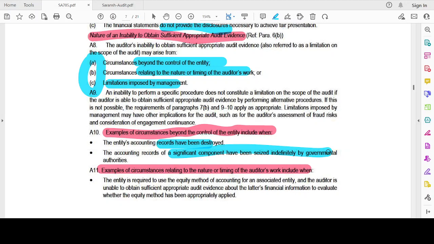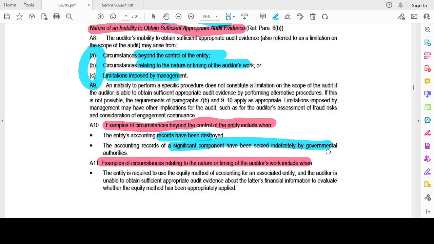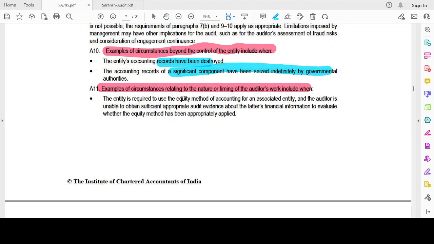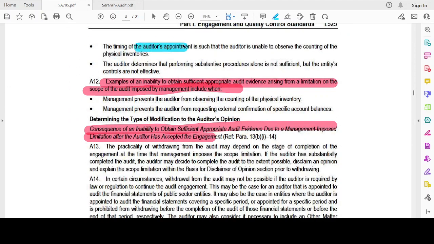Second one would be relative to the nature and timing of the auditor's work, the one which we had, right? The auditor was appointed after the beginning and the end inventory count. And it is required to use the equity method of accounting for an associated entity, and the auditor is unable to obtain sufficient appropriate audit evidence about the latest financial information to evaluate whether the equity method has been appropriately applied. Timing of the auditor's appointment. That performing substantive procedures alone is not sufficient, but the entity's controls are not effective.